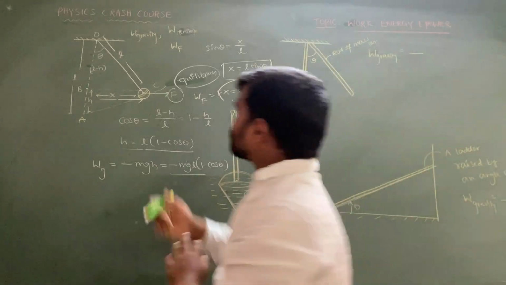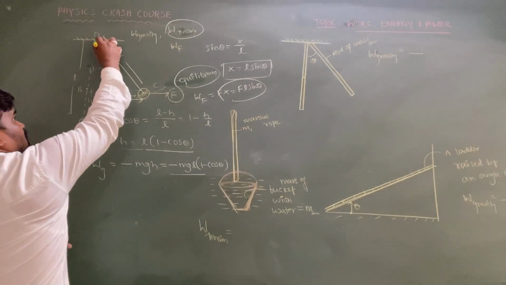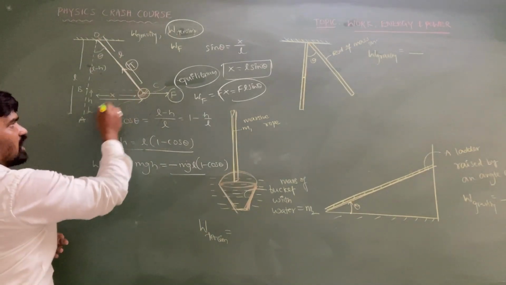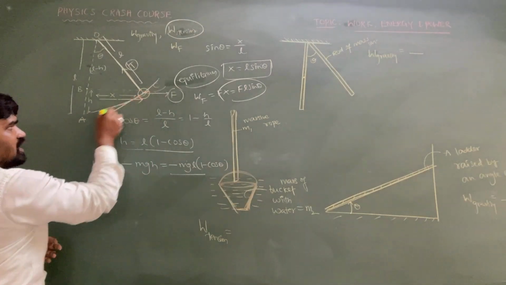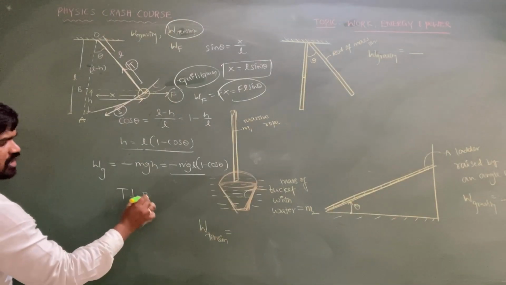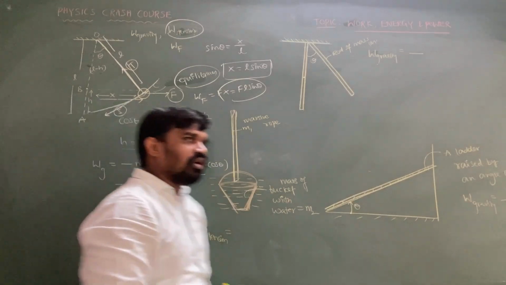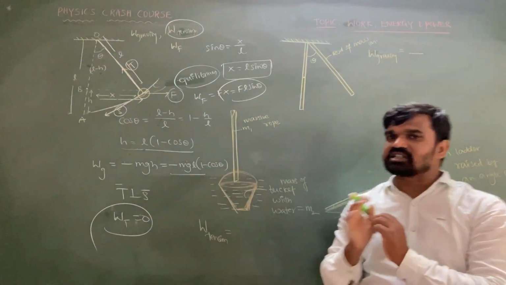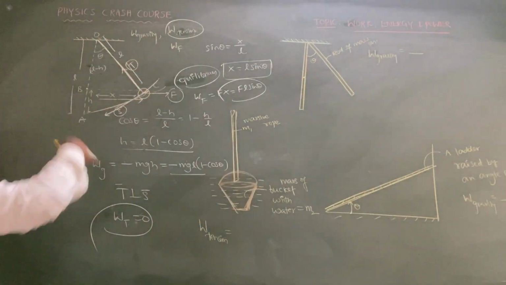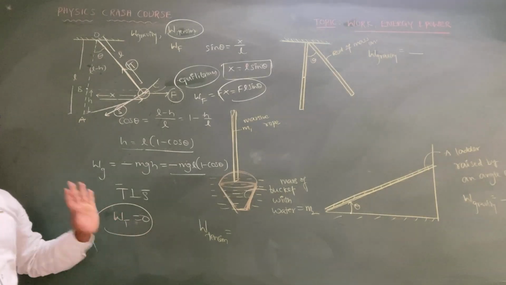Next, one more question also there. What is the work done by the tension? So here it is making oscillation. So the tension is acting along the radius of the curvature and the displacement is acting along the tangent. So tension is perpendicular to the displacement, so the work done by the tension is equal to 0 when the simple pendulum is making oscillation. Because when it is making oscillation, we will get a curvature which is part of a circle. So this is why the work done by the tension is equal to 0 here.